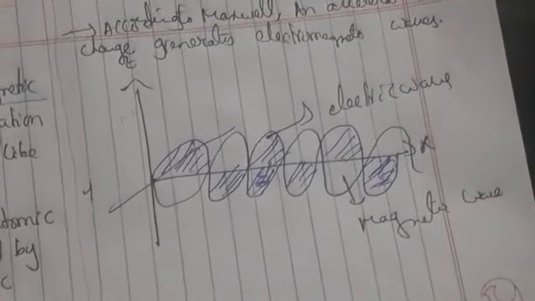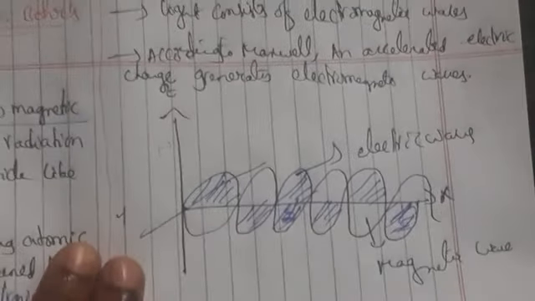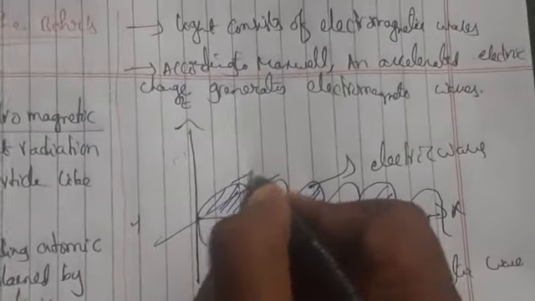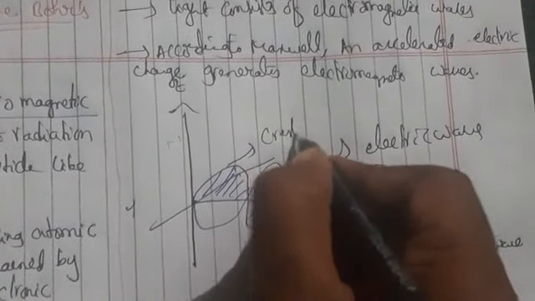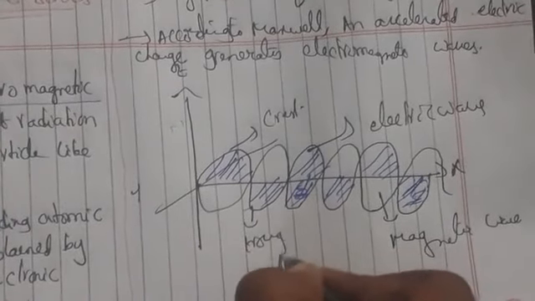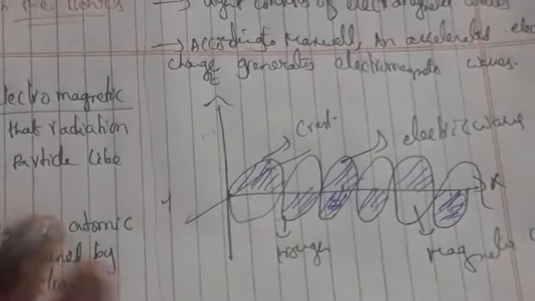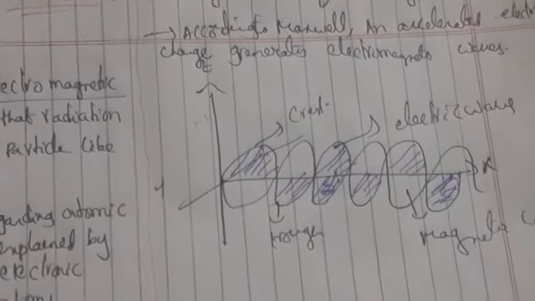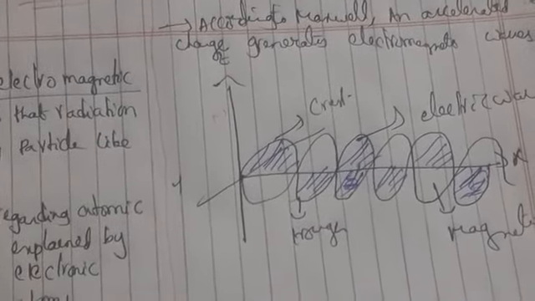So wavelength is nothing but what here? Here there is a crest and also a trough. The upper part we call it as crest, and the lower part we call it as trough. The distance between two successive crests or two successive troughs, we call it as wavelength.